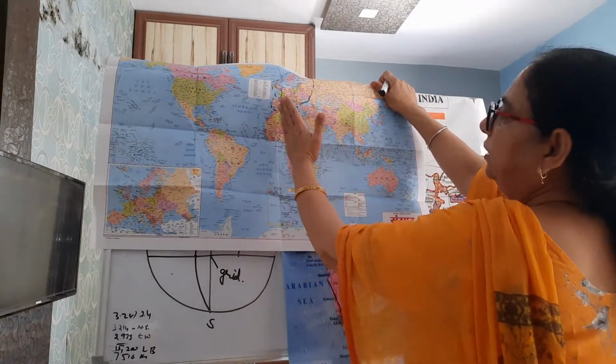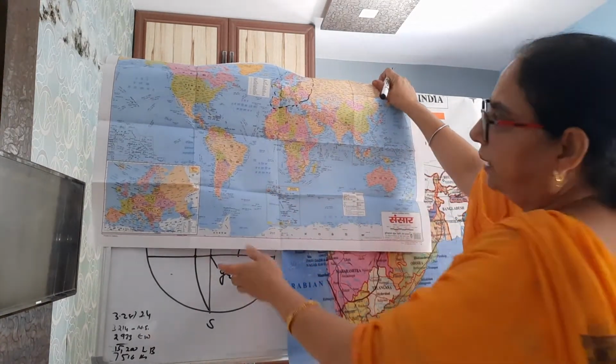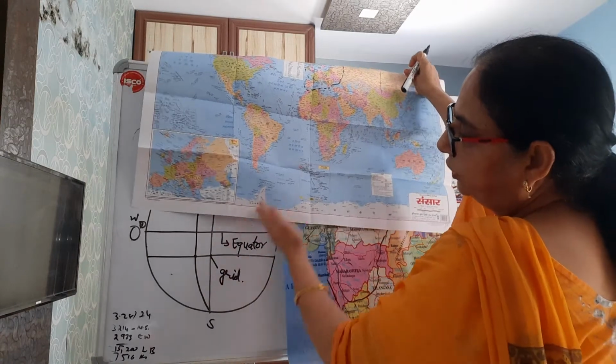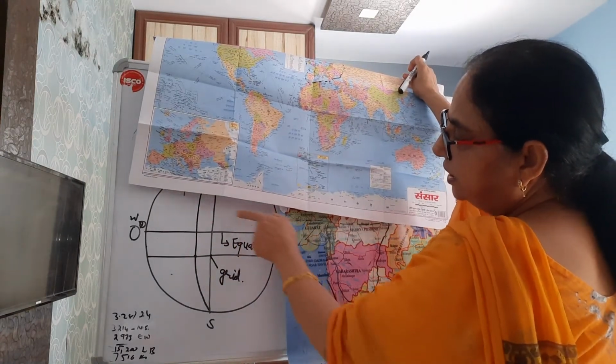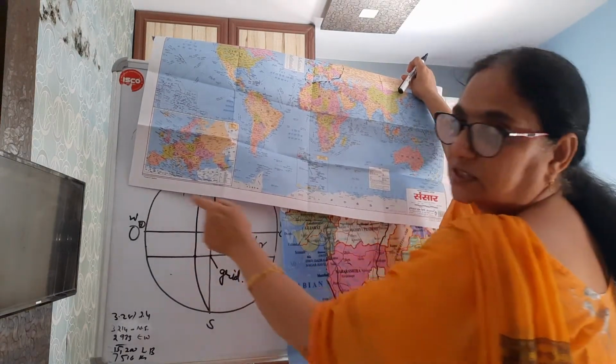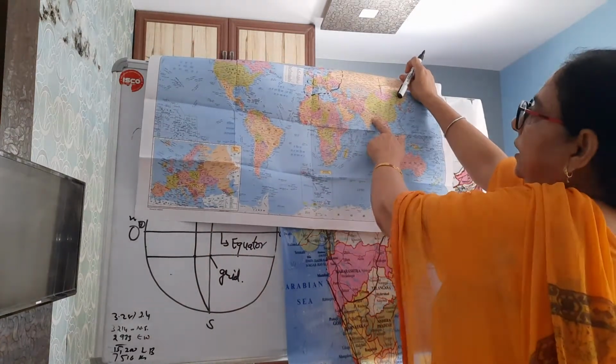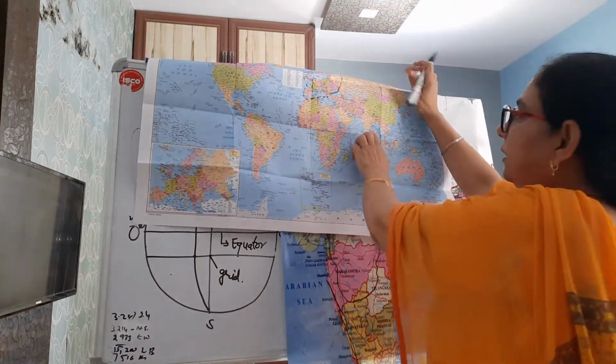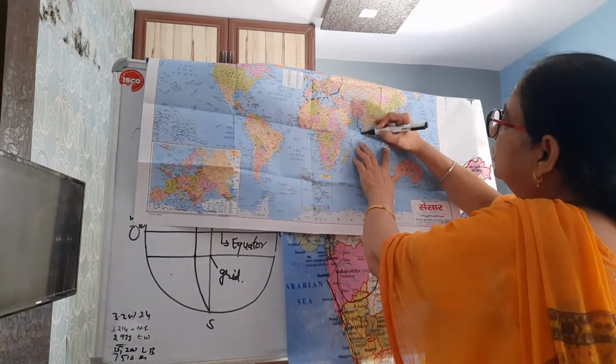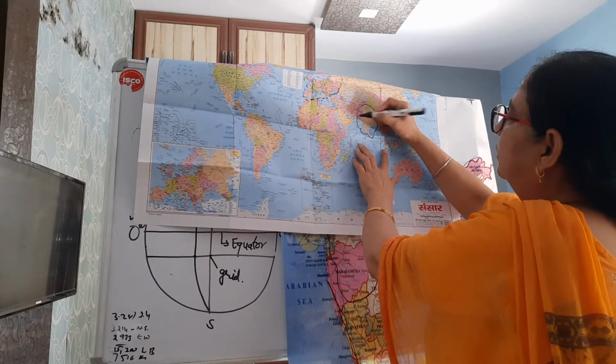This prime meridian divides the world into two equal parts. Now this one is eastern, this one is western, and India is here, that I have marked with this marker.